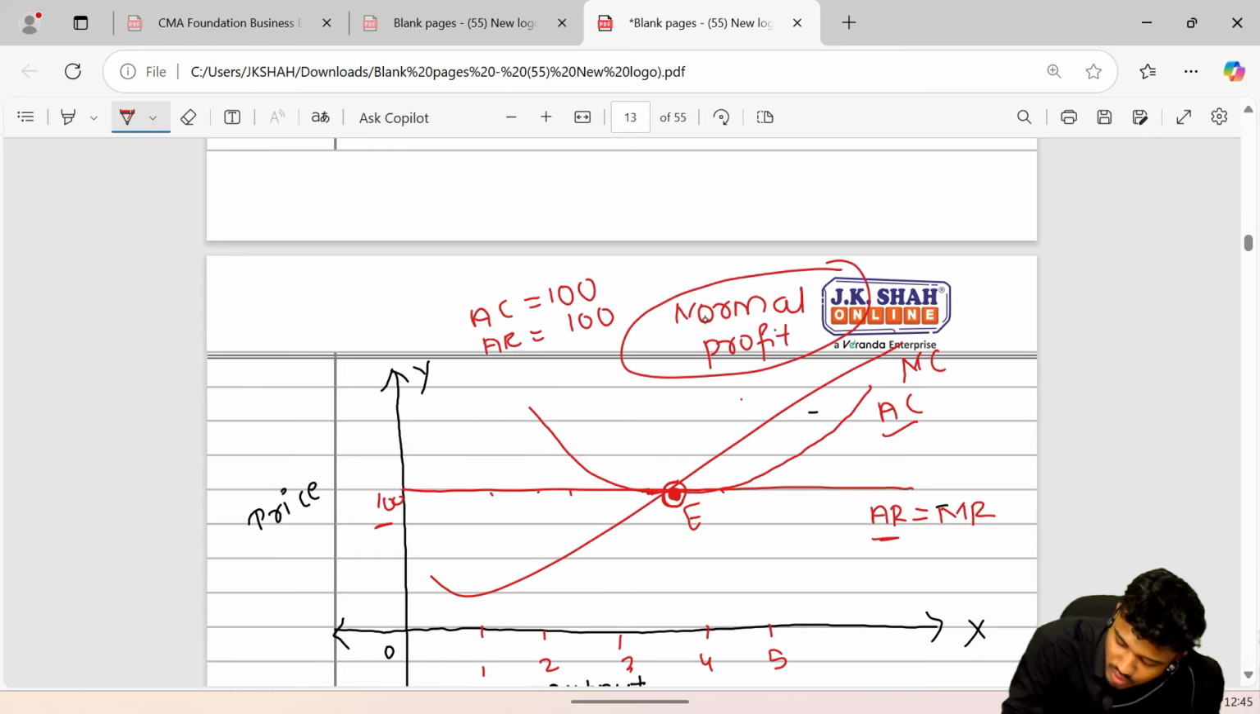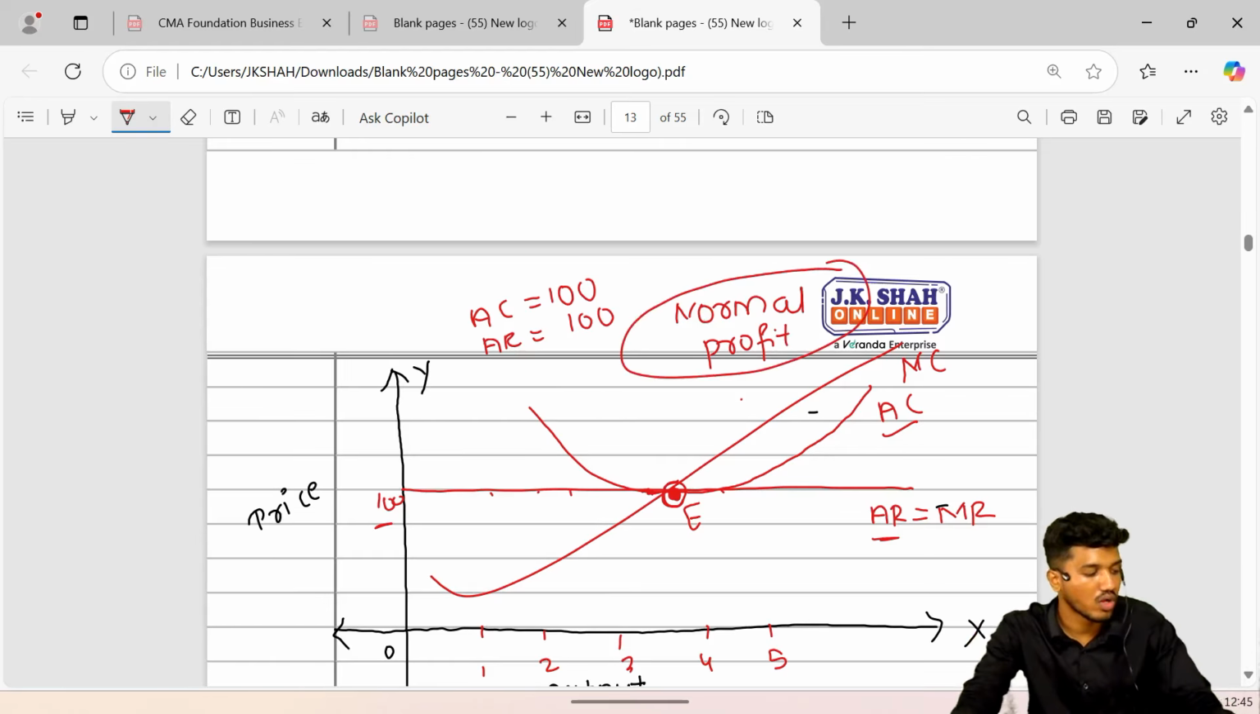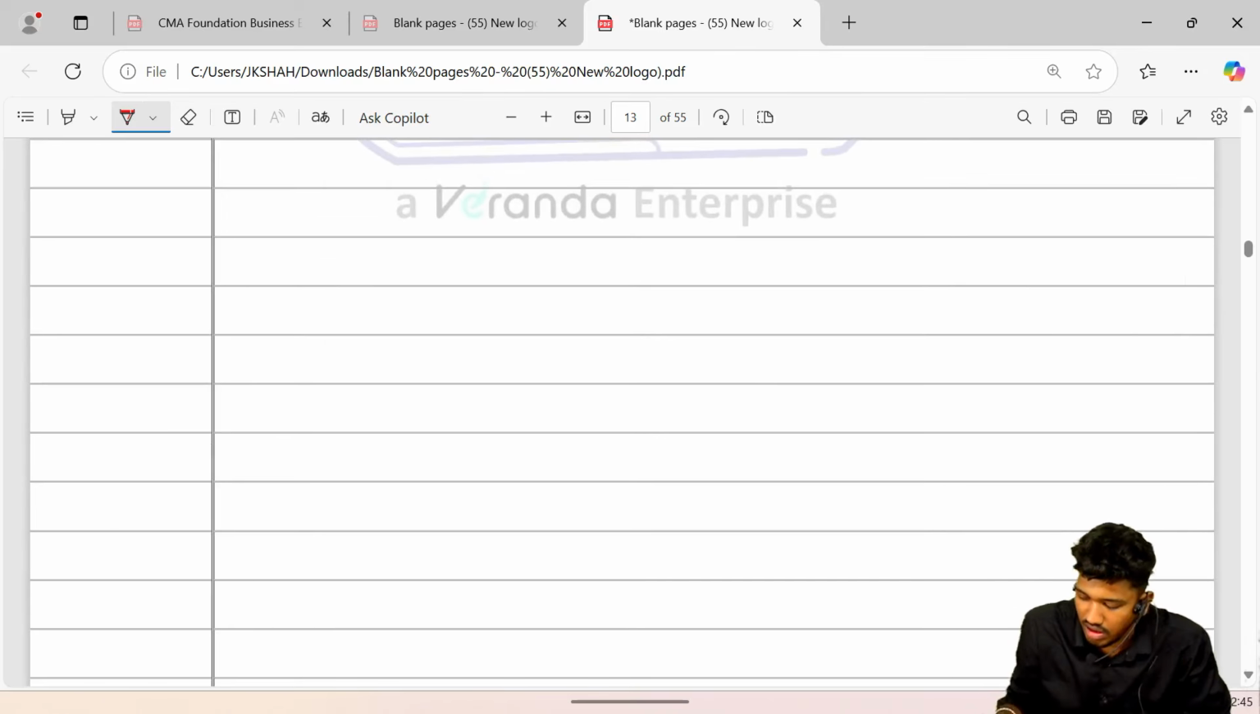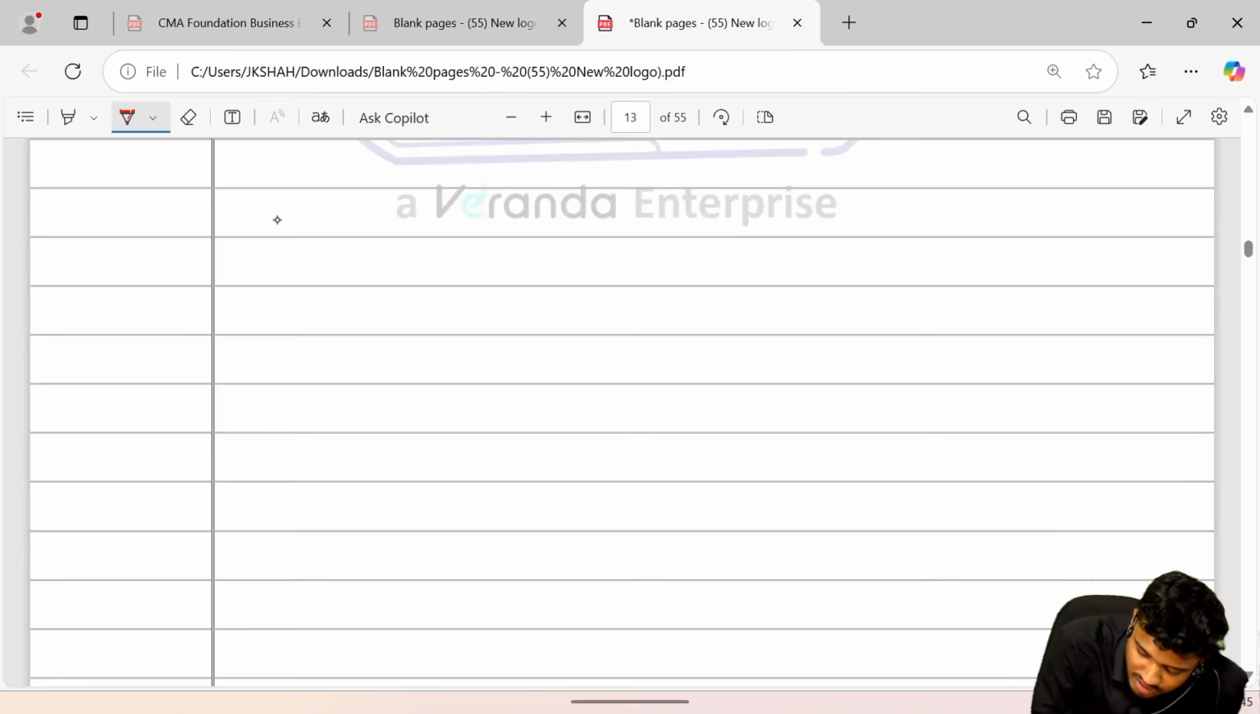I hope you guys have got the concept well. Clear hai? Okay. So by far what we have done, let's recapitulate once. So under perfect competition we have solved equilibrium.